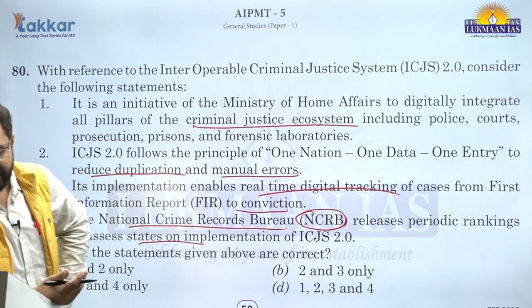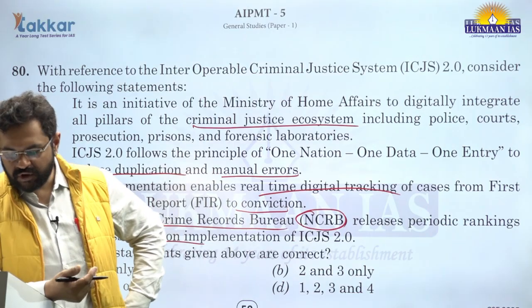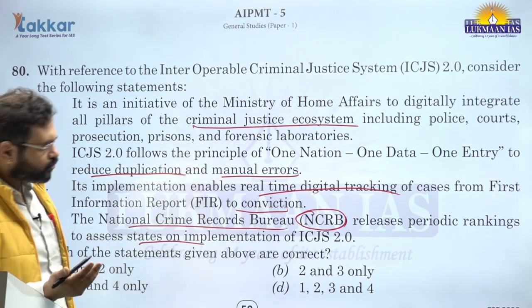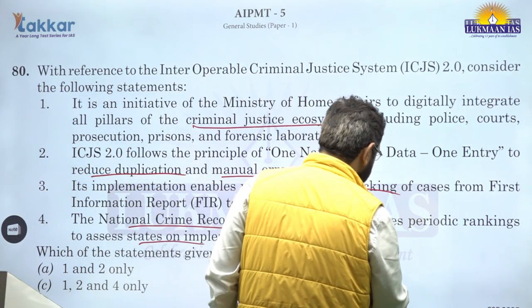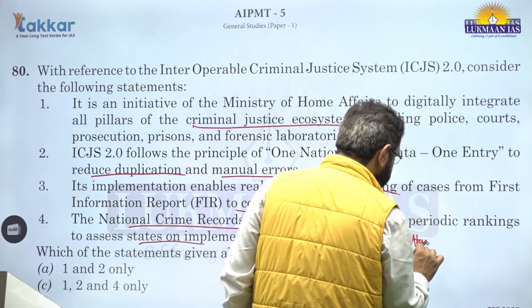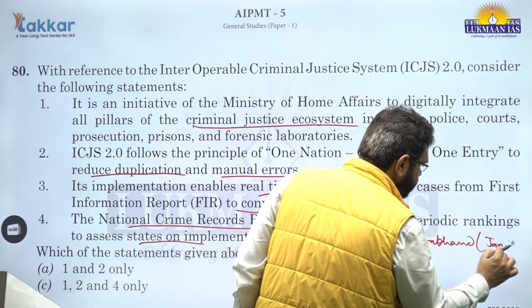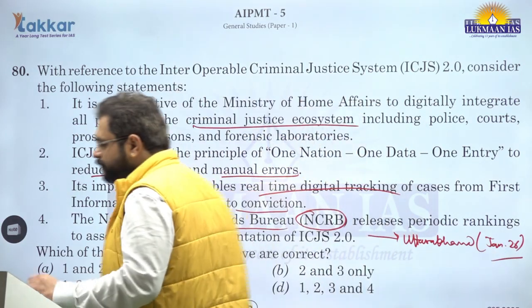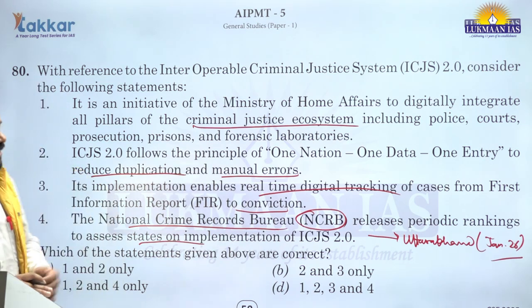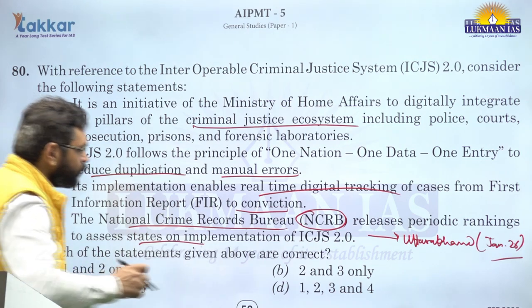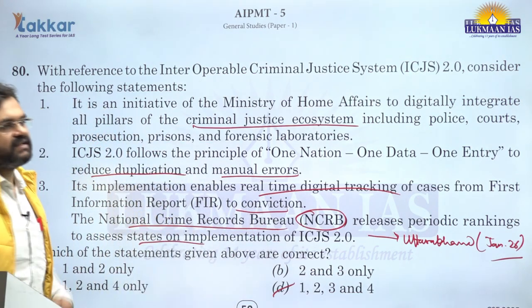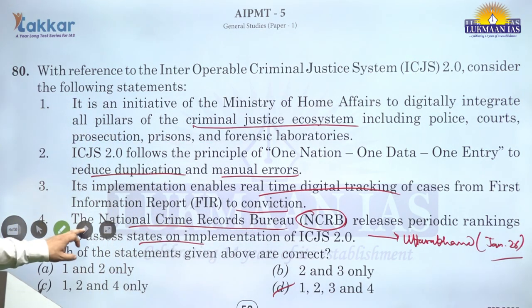You should also know that the recent rankings were given in January 2026 and the best score was scored by Uttarakhand state, right? So that is a current affairs based question, and all the factual basic information about the ICJS scheme is given correct. So which of the statements given above are correct? 1, 2, 3 and 4. Option D is the right answer, right? Next.